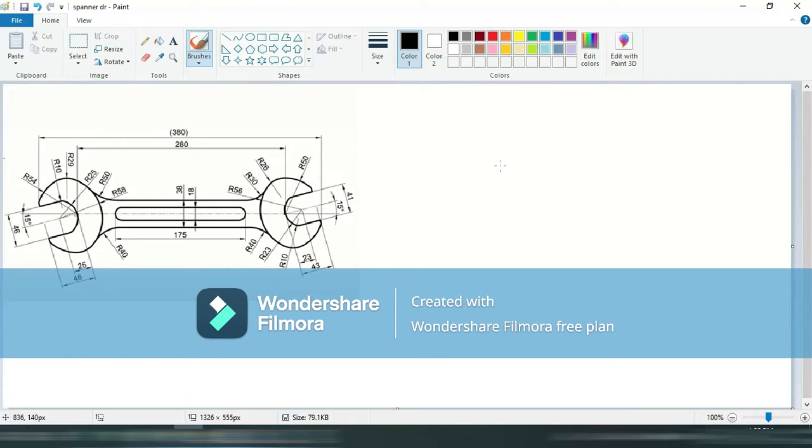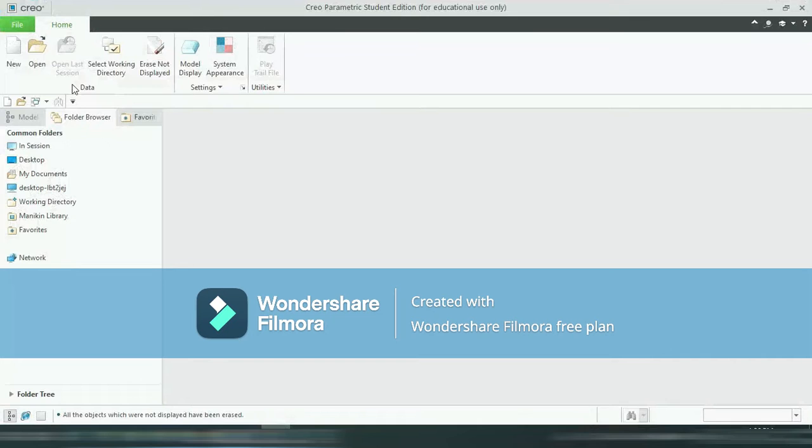Today we will see how to get a model of a spanner in Creo Parametric, and again we will see how to do analysis of that spanner in Ansys. So we can see here this is the spanner and various dimensions are given. It is in 2D, that is two dimensional. Now we will create a model of this spanner in 3D.